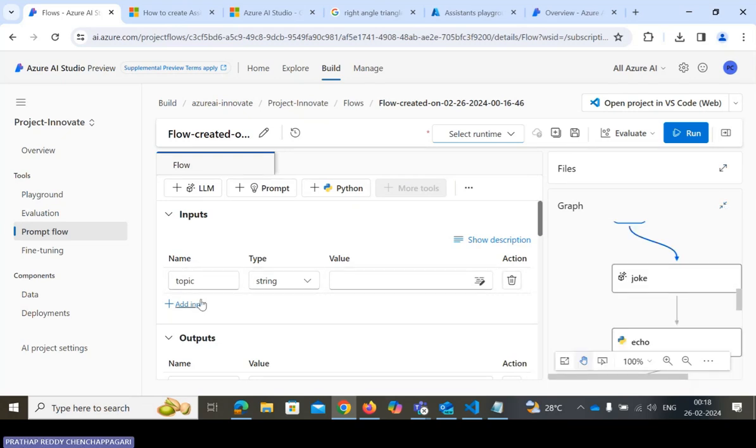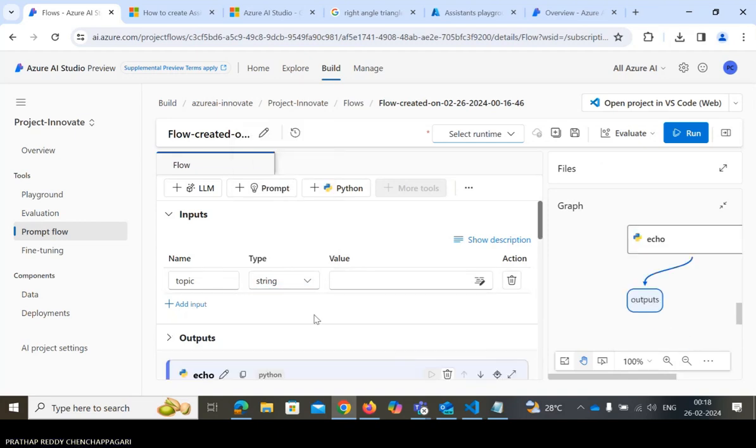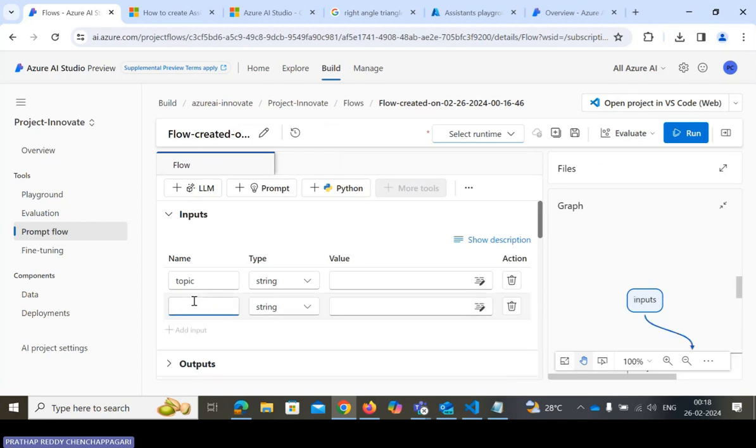So for example, in the name model, we have the topic and the strings. What strings we have to give, we have to give accordingly. And for example, I need to add some topics as well. I need to add input data, and the data format will be an image. Whatever images you need, drag and paste them here.